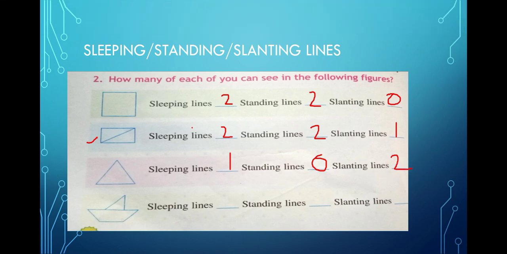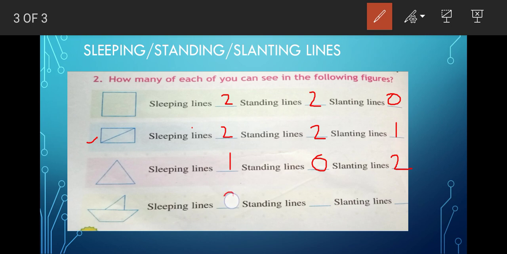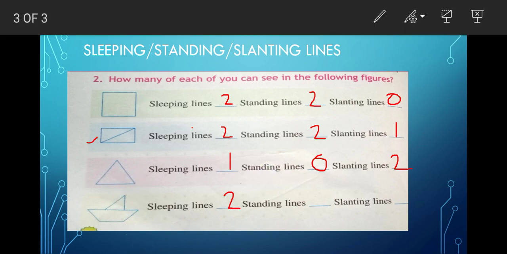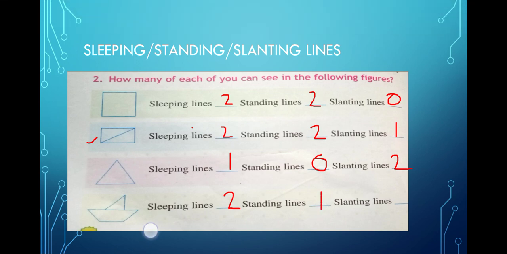Now in this figure, how many sleeping lines are there? This is 1, this is 2. Isn't it? I can find only 2 sleeping lines, this one and this one. So what do you write here? 2 sleeping lines. Then how many standing lines are there? This one is 1 standing line, isn't it? Other lines are not straight. So I will write here 1 standing line, and slanting lines you will find more.